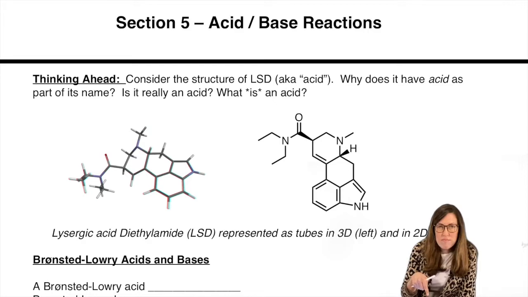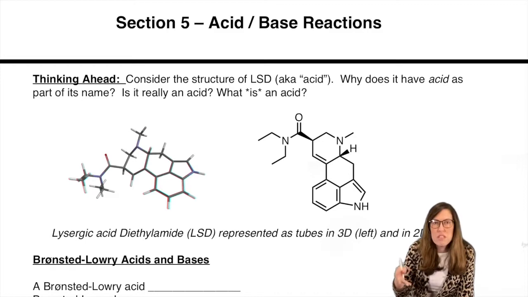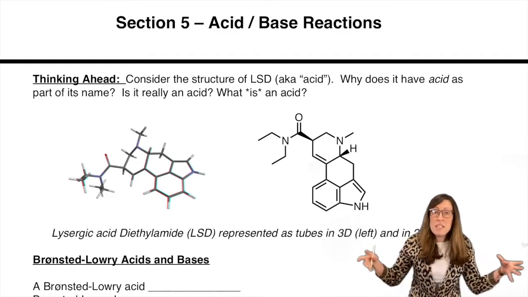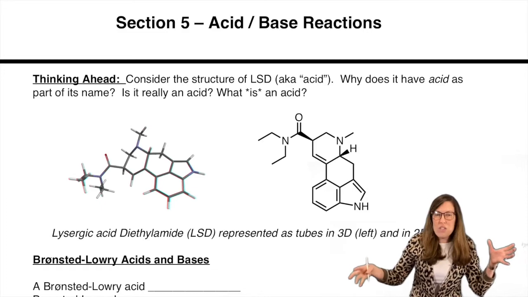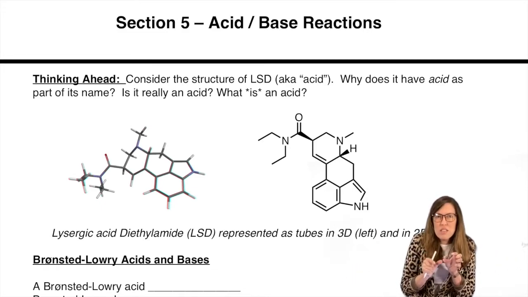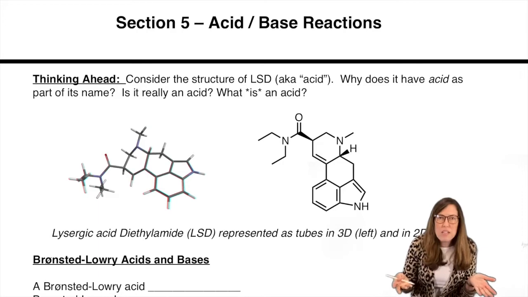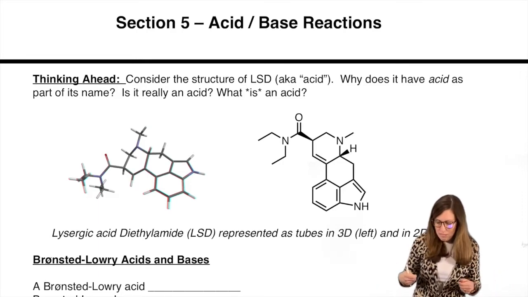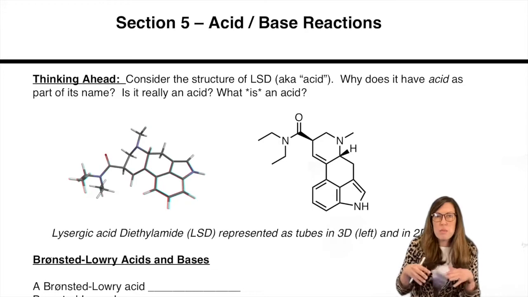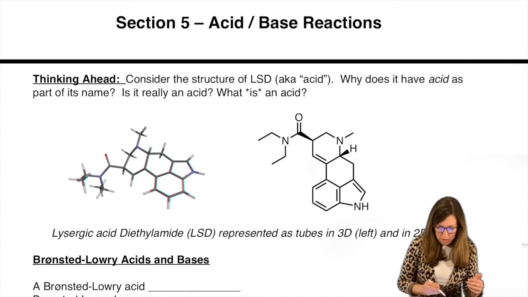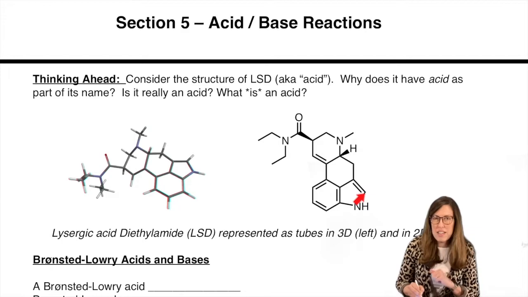How did I do that? Interpreting the structure. So structural features will let you know if something's an acid or base, at least a strong one. If you're not sure, then we consult the tables and the numbers, but we could at least get a trend established and know where it should fall. And then for nitpicking little comparisons that fall close together, we go back to the table and take our time with those numbers. So we're going to start off by reviewing a little bit of what is expected foundation to continue the discussion to where you would be able to look at this by the end of this unit, I hope, and also say, yeah, that's not an acid.